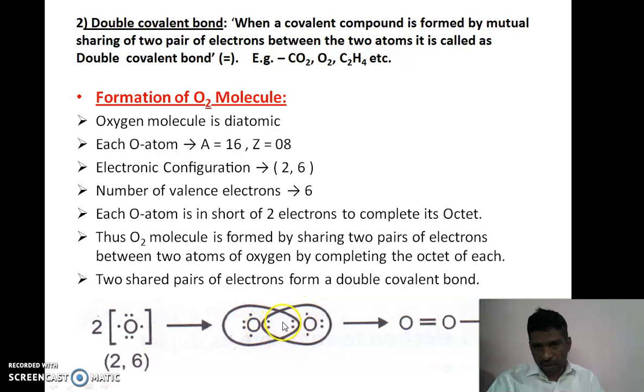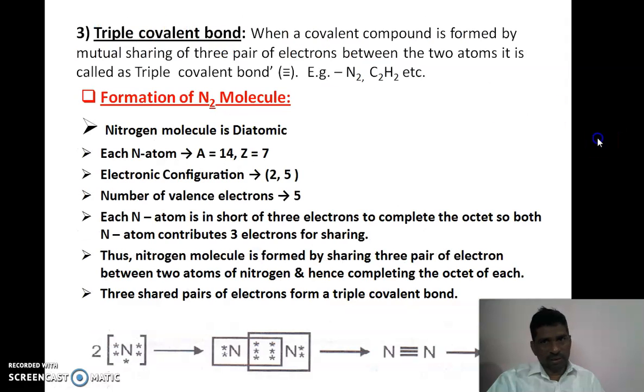This overlapping area is common to both atoms, and therefore this overlap area contributes the 2 pairs of electrons, and forms the bond between the oxygen atoms, that is the double covalent bond. O double bond O gives the O2 molecule. Okay, that is a double covalent bond. Examples are CO2, C2H4.